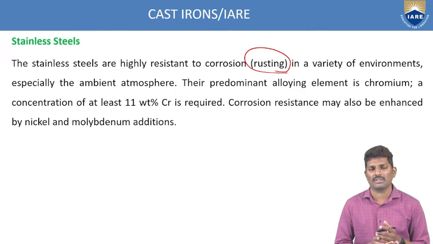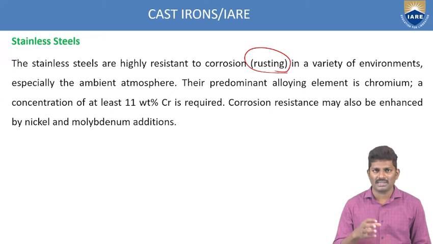How to avoid rust formation? The material has to be alloyed with some alloying element, so that though it is exposed to different environmental conditions, cold or hot, even chemical exposure, it has to withstand. That means it has to resist corrosion.